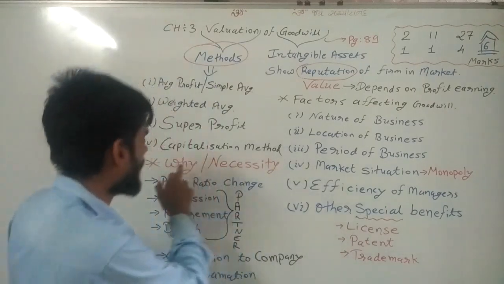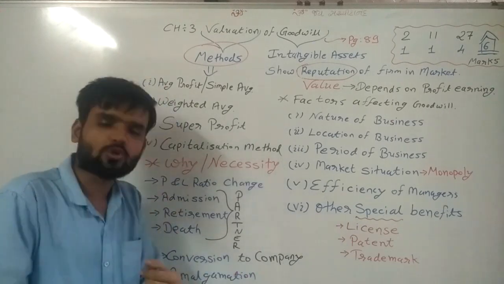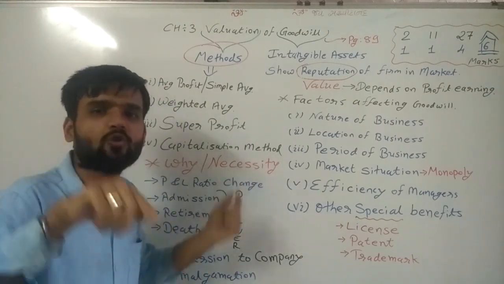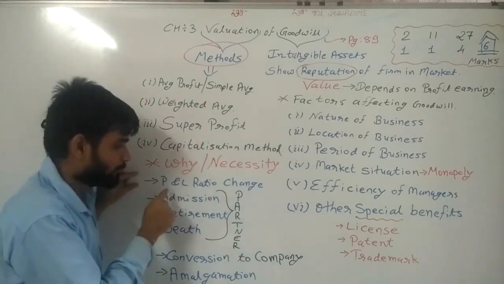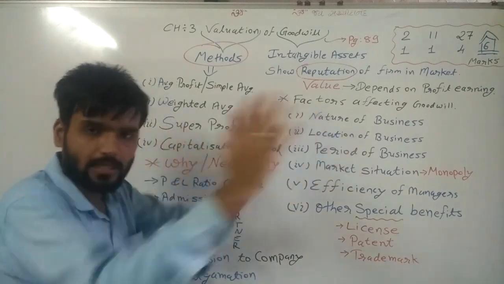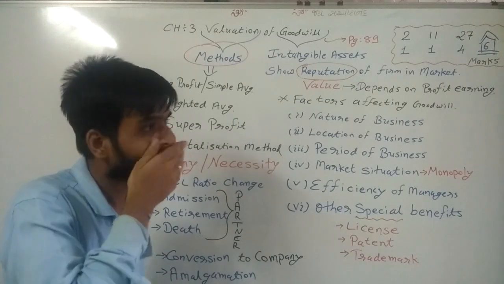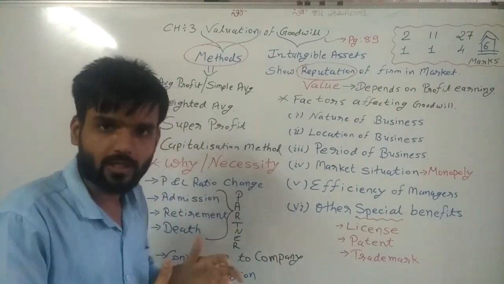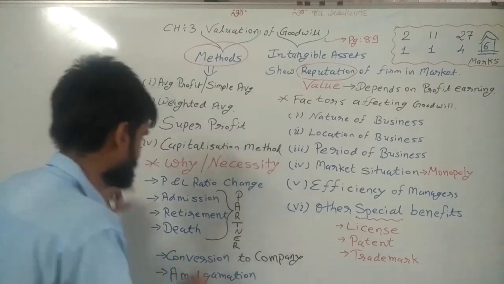So why is goodwill calculation required? What is the necessity of goodwill calculation? First, whenever the profit and loss ratio changes. First of all, I told you, at the time of selling of business, that is also a reason. But for our chapters, what are we considering?